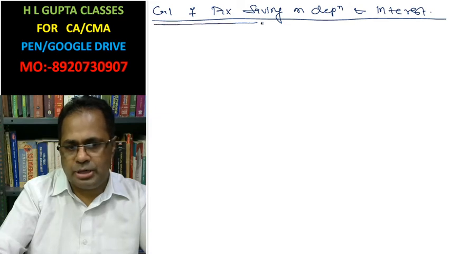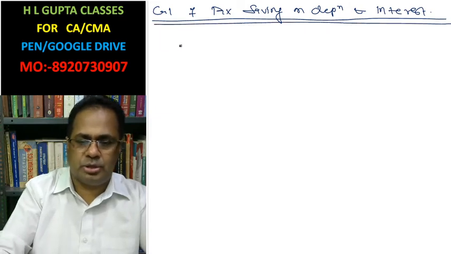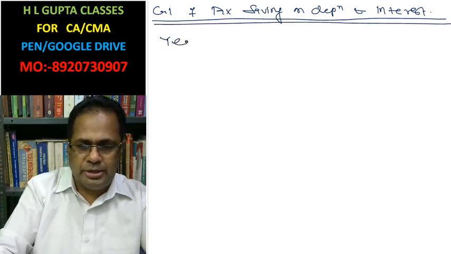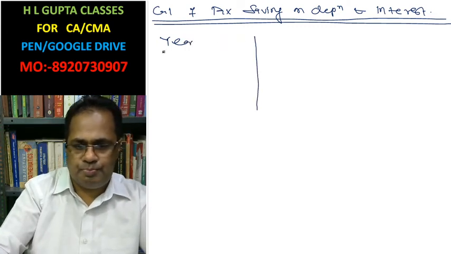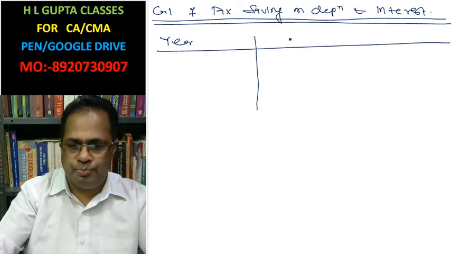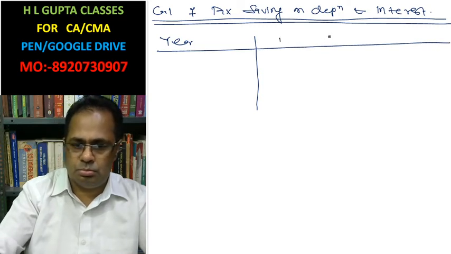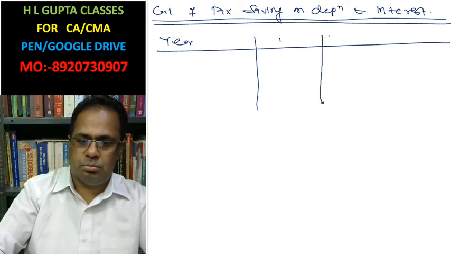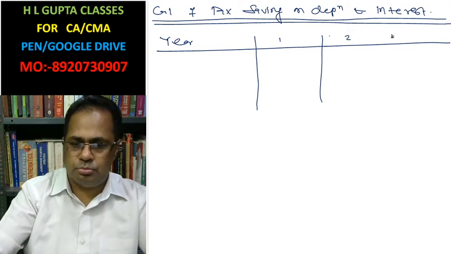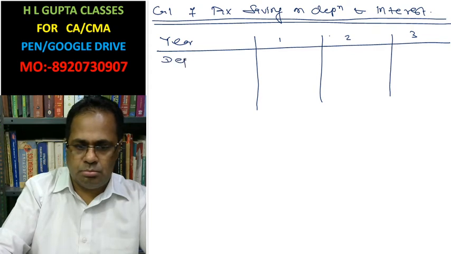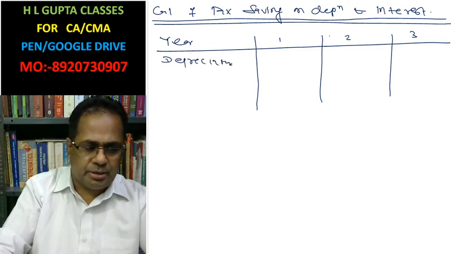Tax saving on depreciation and interest. Please look at here. You write year: 1, 2, and 3. Depreciation you write here.